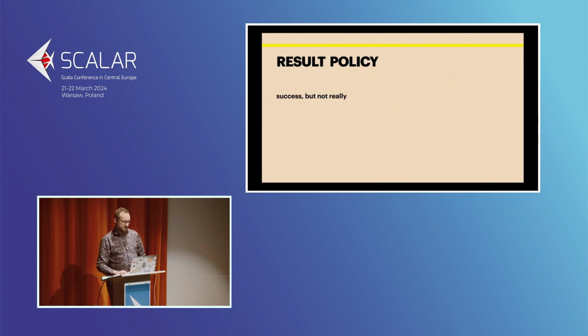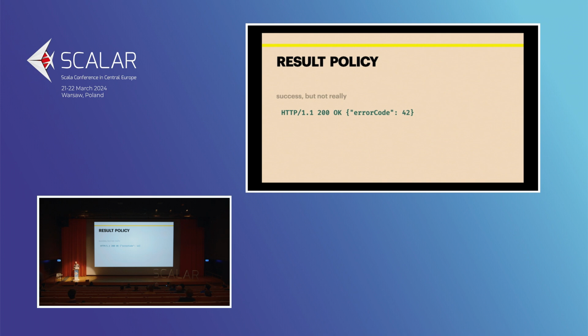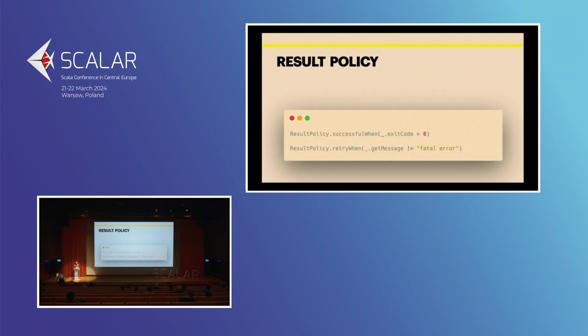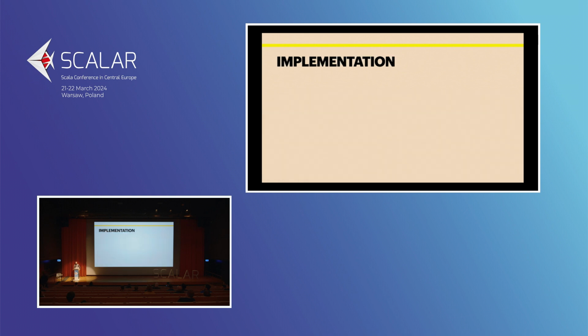Now the result policy. So with the result policy, why is it needed after all? Well, sometimes an operation can return a success, which is not really a success. So probably you have seen APIs like that, which return 200, but actually there is an error code inside, and we want to be able to handle that. So an error is not always an exception. Also, there might be errors where you actually don't want to retry, so you want your policy to be able to express that actually there are errors when we are just failing, not doing any retry. So this is the syntax for retry policies. So you can tell whether a result is actually a success, and you can tell when you actually want to retry.